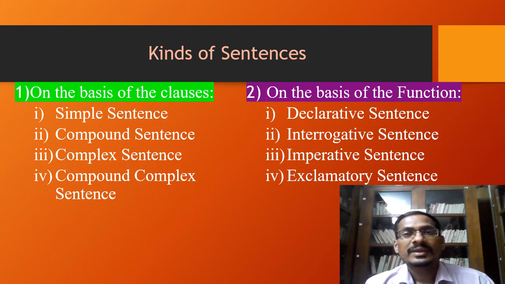So here we'll not talk about all these kinds of sentences, but we'll only focus on the declarative sentence, and it is on the basis of their function. And how these declarative sentences or assertive sentences can be transformed from positive into negative. And also we'll talk about some rules and some examples of these kinds of sentences.